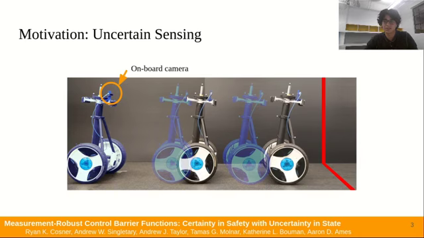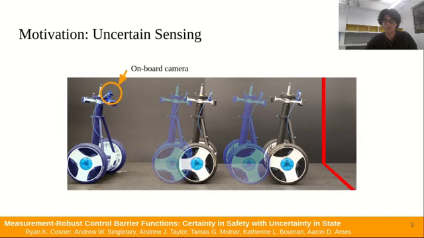For example, here we visualize how errors in these systems may affect the system behavior. We consider the Segway robot safe if it remains left of the red line. The solid image represents the true position of the Segway through time, and the translucent blue image represents how the position is estimated by the onboard camera. It is possible that due to measurement error, the measurement of the system may be safe while the true system is not. Thus, we seek to find a method by which to guarantee the safety of the true system even in the presence of these measurement errors.